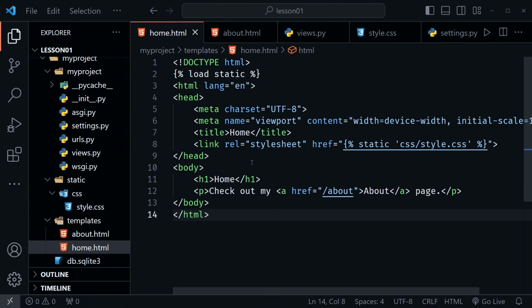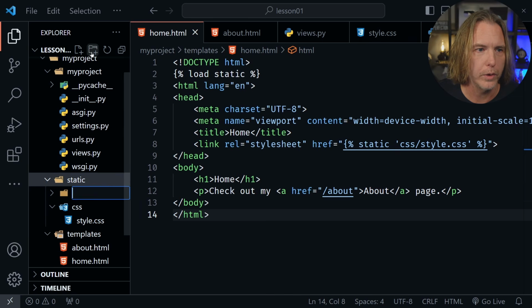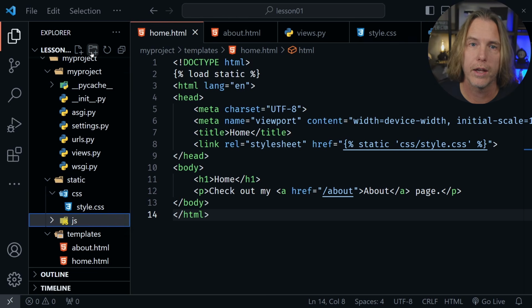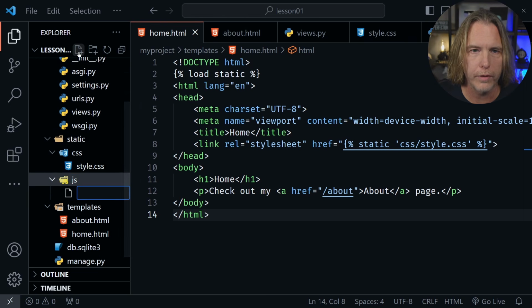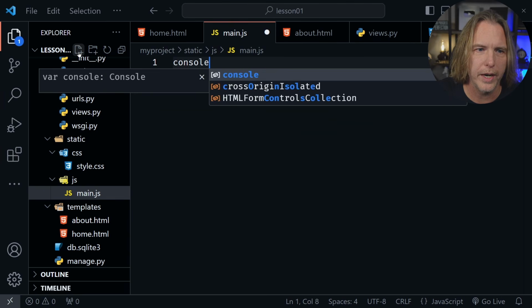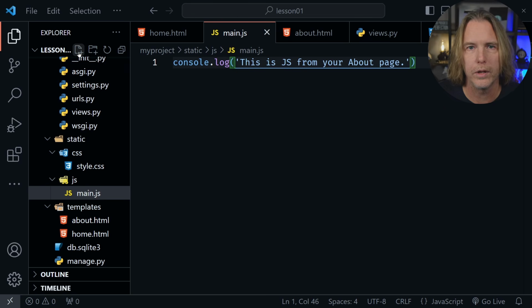And once again, back in VS Code, let's link some JavaScript as well so you can see it works the same way. I'm going to click on the static directory. I'm going to click to create a new directory, make this one JS. Now inside of the JS directory, I'll create a new file and this will just be main.js. Inside of here, I'll just put a console.log and say, this is JS from your about page. And we should see this message in the console if we link the JavaScript correctly to the about page.